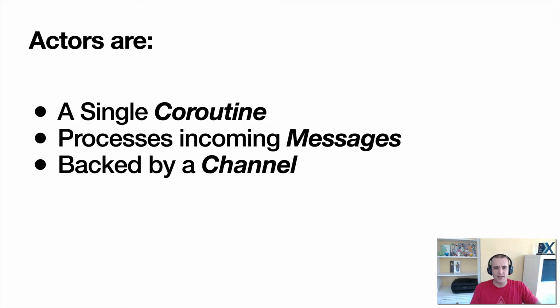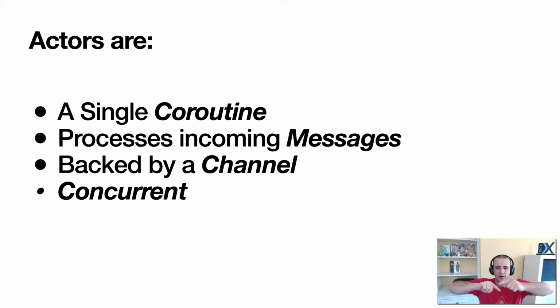I think I just said channels are like primitives in Kotlin coroutines, and they allow you to communicate between coroutines in a way that's safe. That's the only way that you can talk between them. And finally, actors are concurrent, because while all this background work is happening, they process the messages internally in order. So you can have all this stuff happening in the background, but as long as you give it to the actor at the end, it will make sure it processes it one by one.